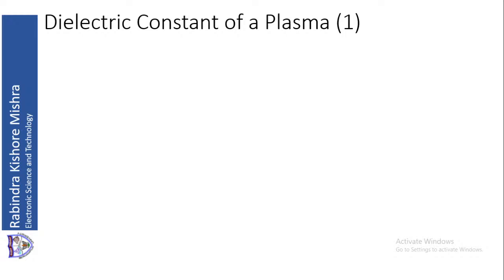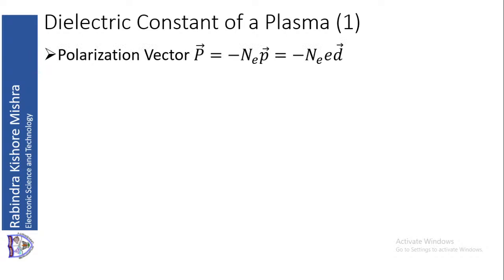What happens in the ionospheric activities? Now let us try to see what will happen if there are charged particles in the ionosphere or in the atmosphere.